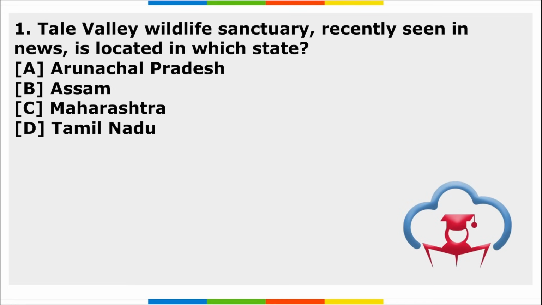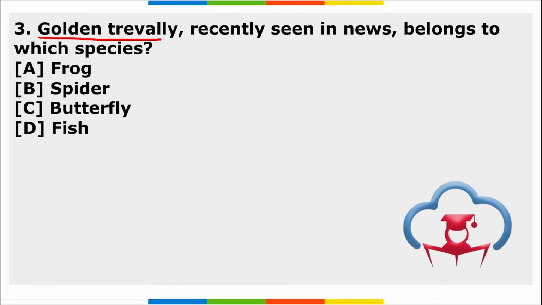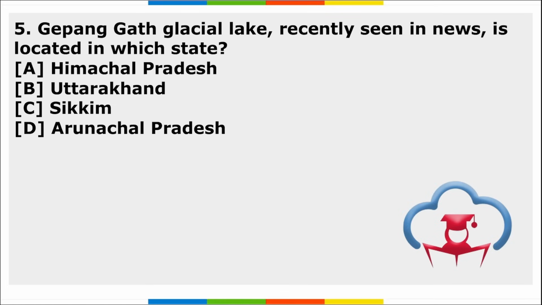Next is our homework section. First, Tail Valley Wildlife Sanctuary, recently seen in news, is located in which state? Second, which organization released the Trends in World Military Expenditure 2023 report? Third, Golden Trevally, recently seen in news, belongs to which species? Fourth, recently where was the Ocean Decade Conference 2024 held? And fifth, Jipang Gath Glacial Lake, recently seen in news, is located in which state?